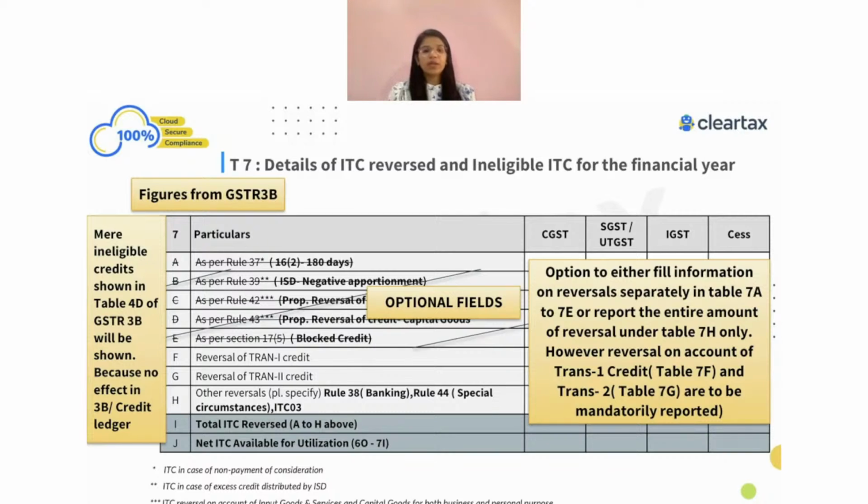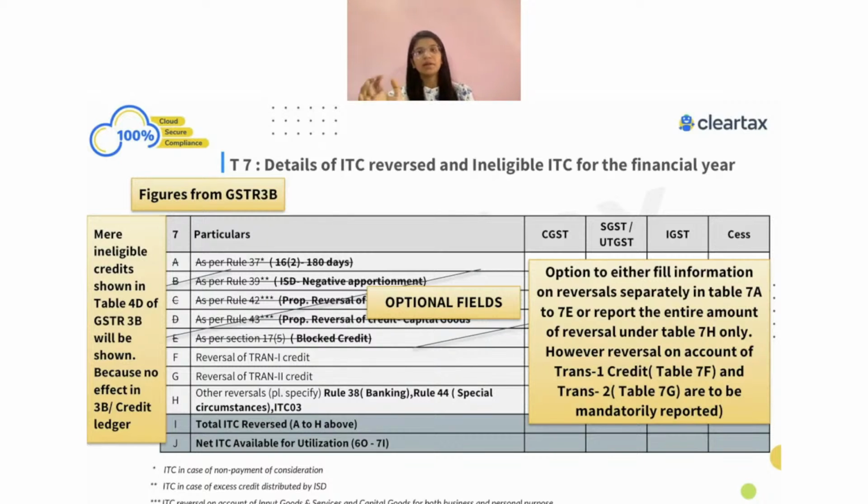Now, one part you may again see is as per section number 17(5). Let me ask you one simple question. Today, you all know that in your GSTR-3B, we have table number 4A where we claim the ITC. We have table number 4B where we reverse the ITC. We have table number 4C which is the net ITC, and then we have 4D where we even show ineligible ITC as per section 17 subsection 5.